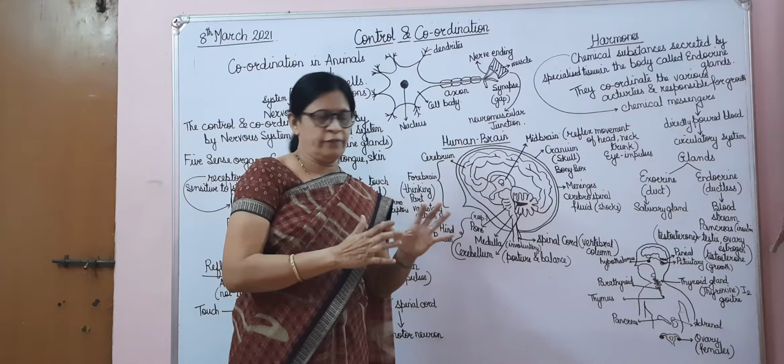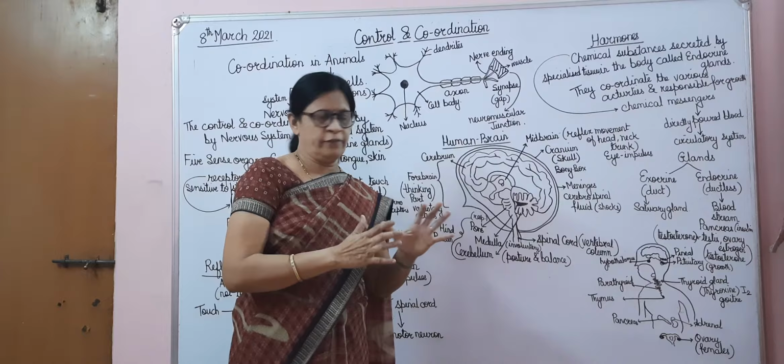This is the pathway taken by the nerve impulse, and this pathway is known as the reflex arc. So what is the reflex arc? The pathway taken by the nerve impulses is known as the reflex arc. It moves from the receptor to the sensory neuron to the spinal cord. The spinal cord sends motor neurons, and the motor neurons are sent to the effector, that is, the muscles of our arm. This is how the pathway takes place.